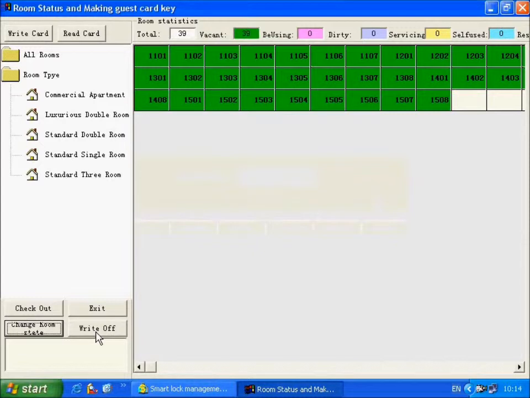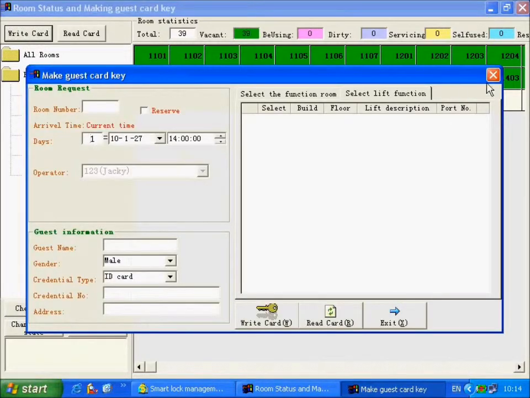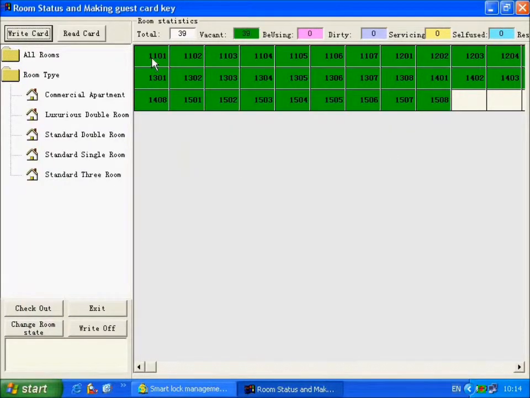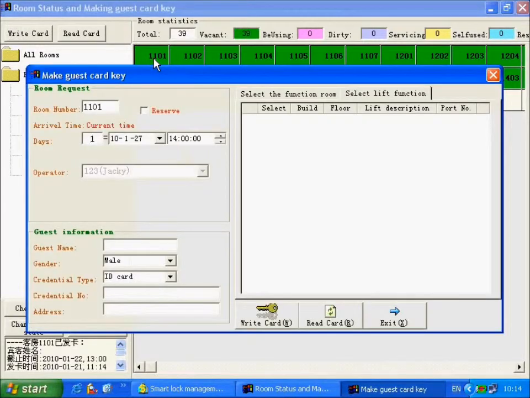Now introduce how to issue guest card. Click the button Write card. Or double-click the room number. Arrival time. The default arrival time is the current system time. Select the option Reserve, is issuing reservation card. You need to input the arrive time.